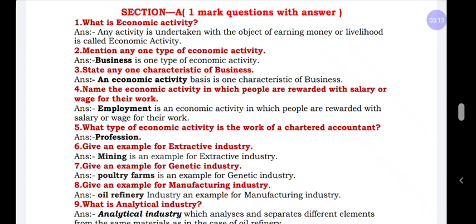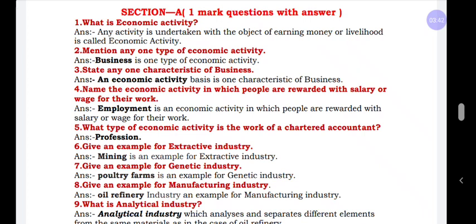Then multiple objectives of business, that is objectives of business. We have 2 types of objectives: one is economic objective, the second is social objective. The last topic in the first chapter is business risk, where we learn the nature of business risk and causes of business risk. These are the topics we are learning in the first chapter.